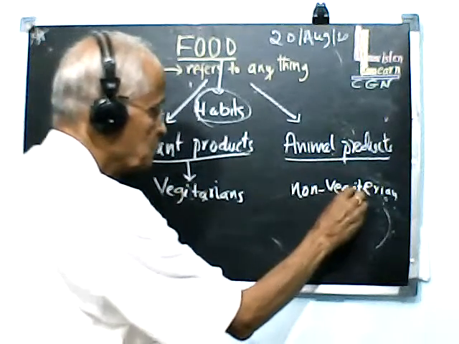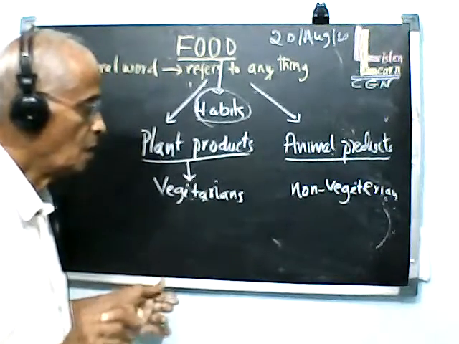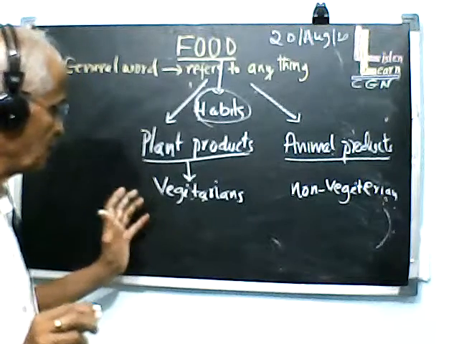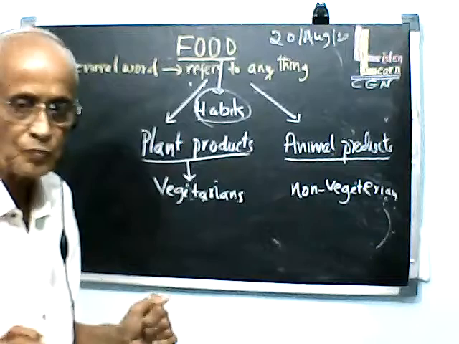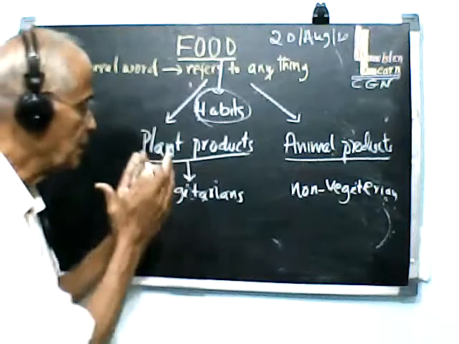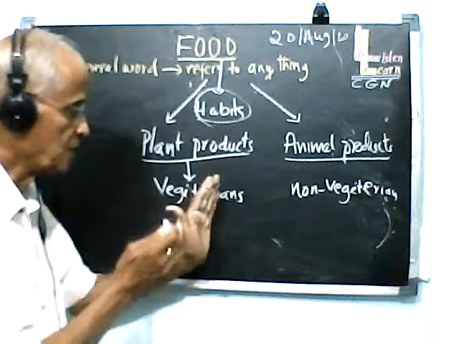So now we can feel there are two groups of people. One group is completely vegetarian type, the other is non-vegetarian.